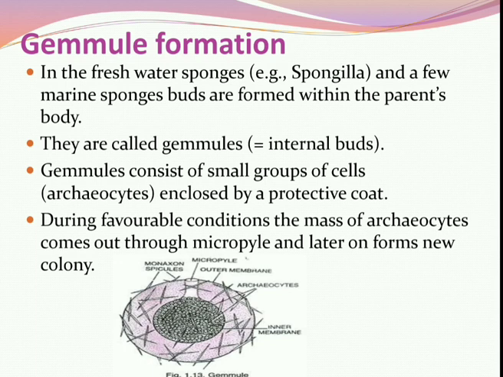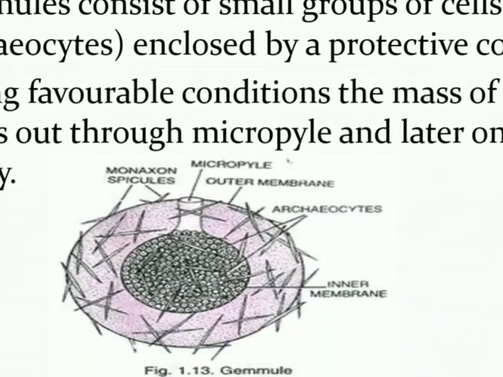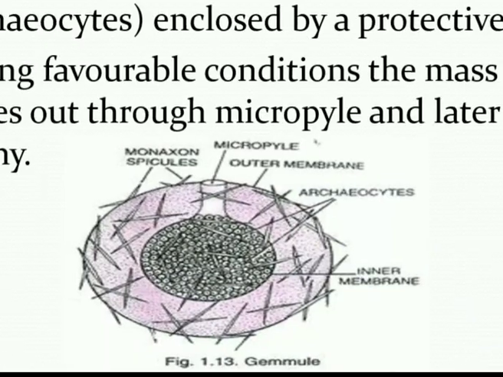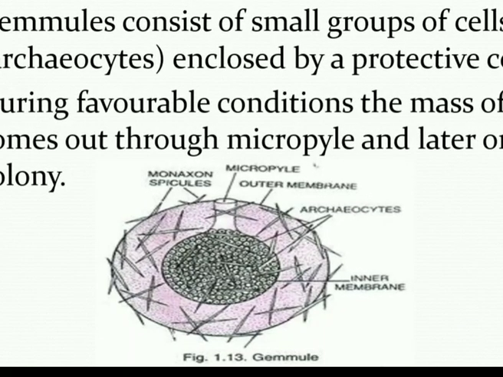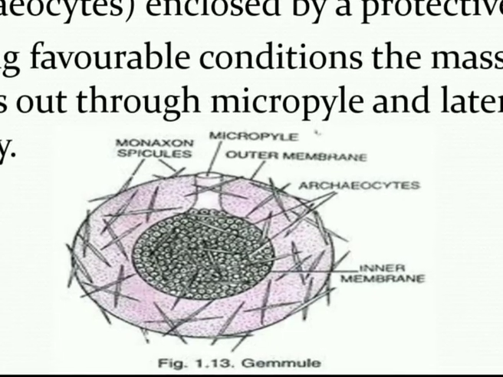A gemule consists of a small group of cells, also known as archeocytes, and this archeocyte mass is enclosed by a protecting coat. So look at the diagram. Here the archeocytes are the small spores. They are enclosed by the protecting covering. So this is called a gemule. So in a gemule, the small group of cells, archeocytes, is enclosed by a protective coat during unfavorable conditions.